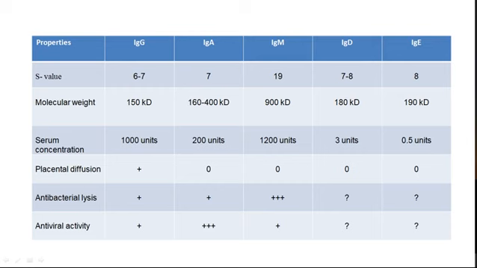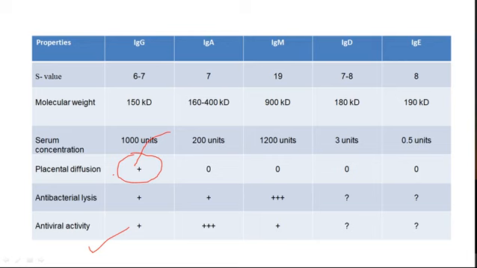Now, because of the lowest molecular weight, you can see that IgG can diffuse through placenta from mother to their offspring in the womb. Some antibodies always diffuse from mother to the child, and these belong to IgG group. No other has placental diffusion.